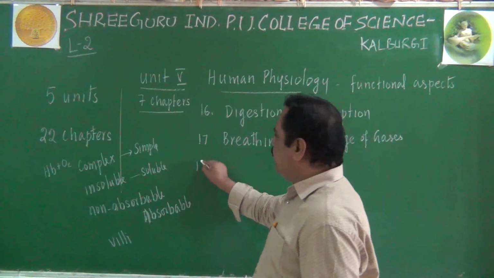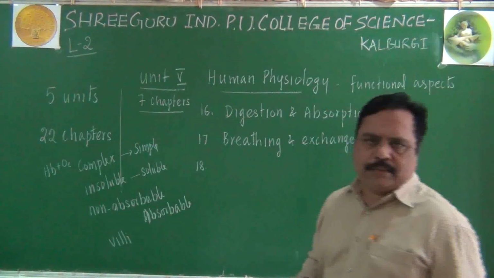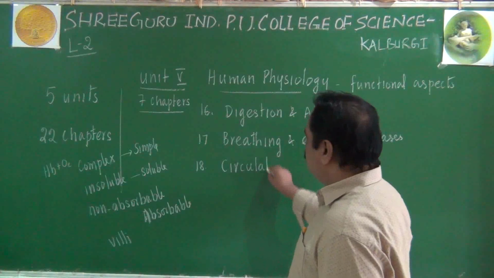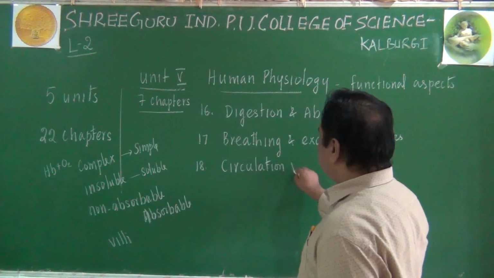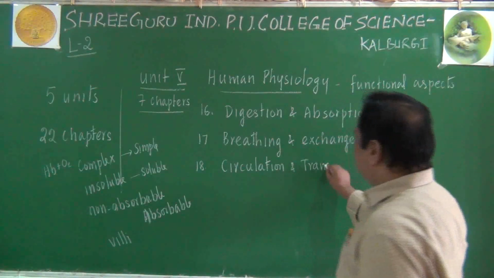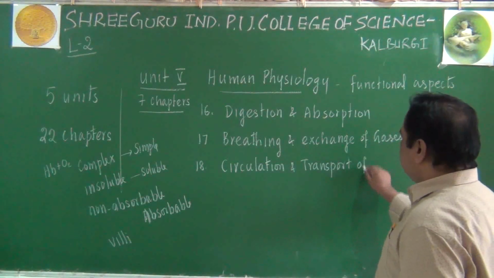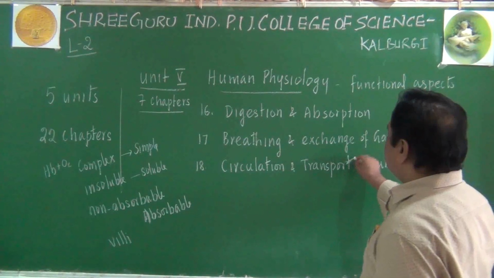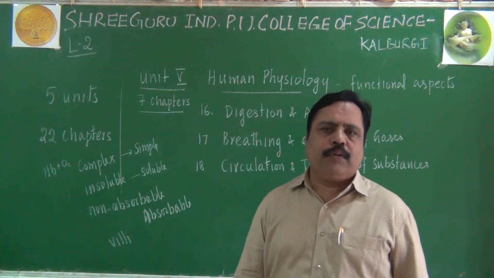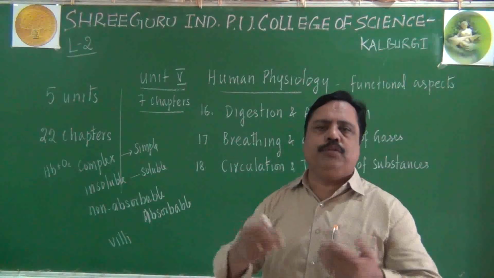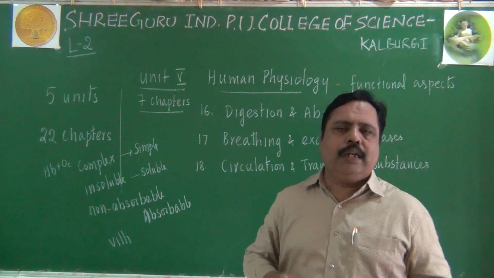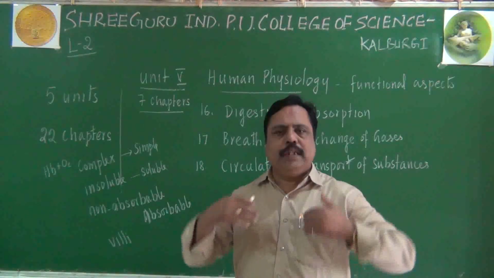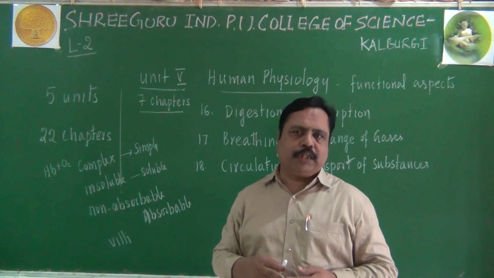The third chapter, or 18th chapter in your syllabus, is related to circulation. You have to remember here, circulation is responsible for transport of substances. Remember this: transport of substances. Various substances must be transported in our body. For example, our thyroid gland produces some hormone, the adrenal gland produces some hormone, and the pancreas produces some hormone. These hormones should be distributed to various parts of the body.